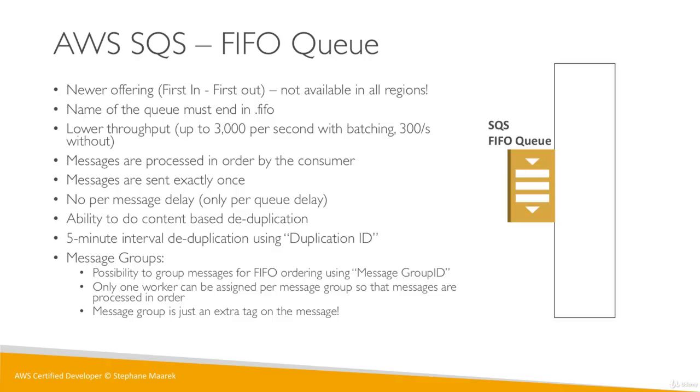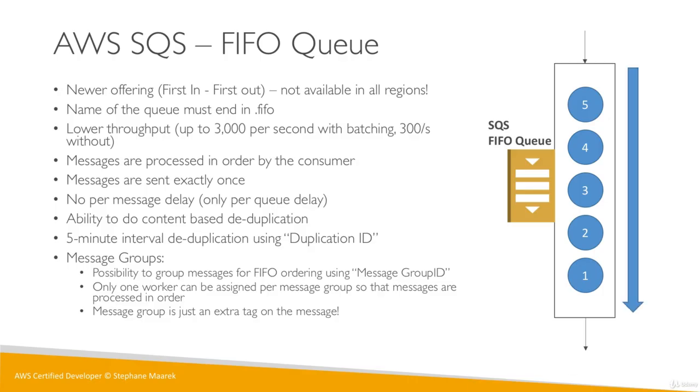So here is the diagram. The FIFO queue is here, and it receives messages in order, so 1, 2, 3, 4, 5. And so you can see that the messages come from the top, and they will just get queued at the end. And so the first message to be processed in this queue is then 1, then 2, then 3, then 4, and 5. So this is the whole idea of a FIFO queue. It's quite simple to reason about, but to get these extra guarantees, we have a slightly lower throughput.